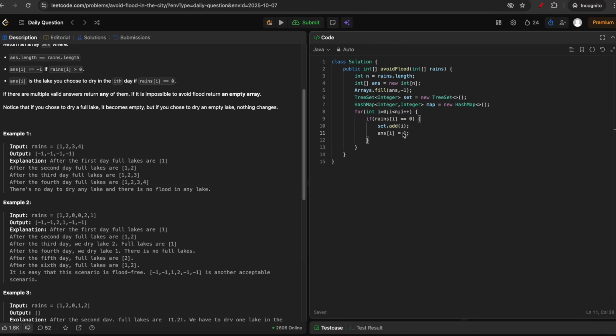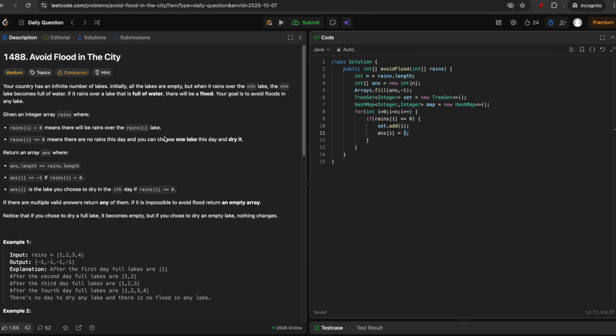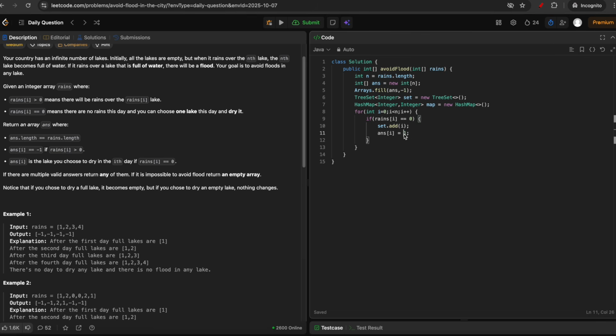This value can be anything, because if we need this day, we will just replace this value, but it can't be -1 because the lake numbers start from 1, so we will fill 1. It can be 10 or 100 as well, so let's just keep it 1.